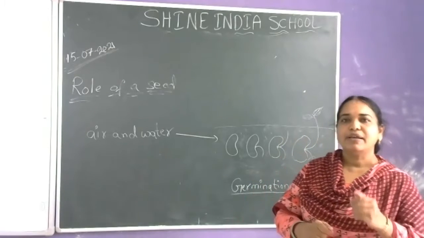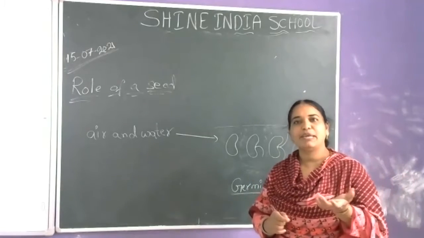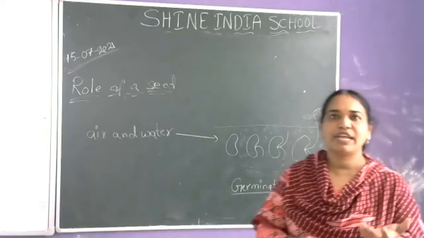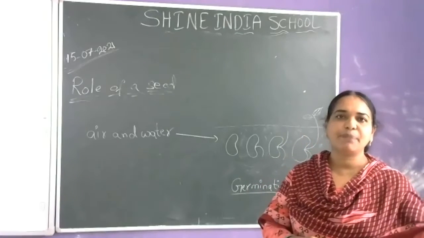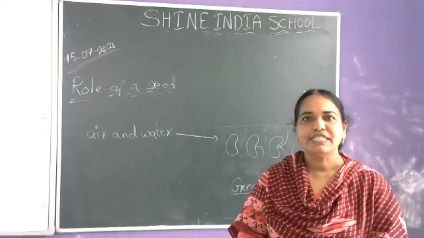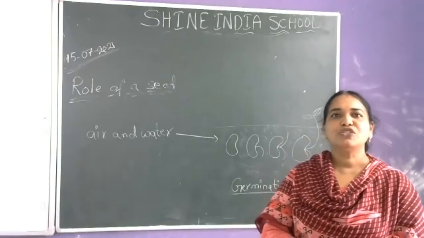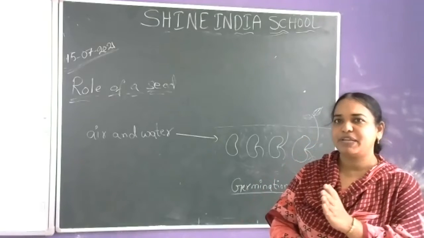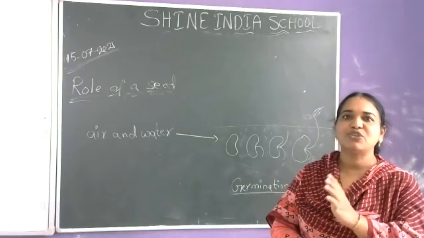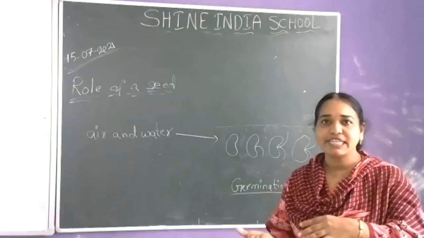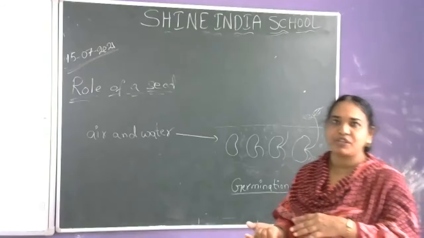Or for experiments, we keep the seeds in wet cotton and provide a little amount of water, and if we keep the plates in a sufficiently aerated place, the seed starts germination. That means the seed does not require soil for germination. After the germination, it requires soil for growth.